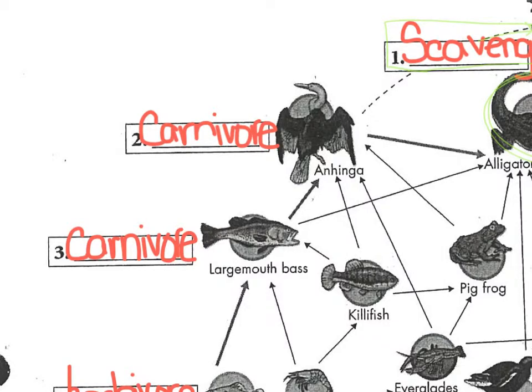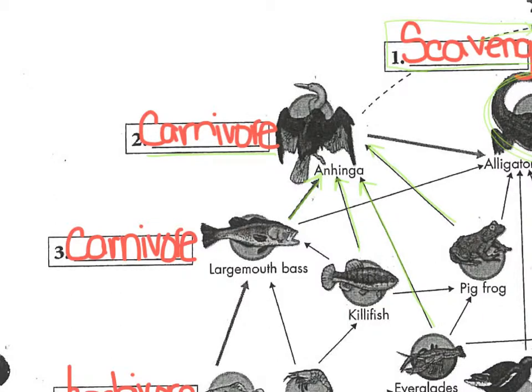As you move your way to the left, we have an anhinga and a largemouth bass. Both of these are going to be carnivores. If we follow the arrows that point to the anhinga, we can see that he eats a largemouth bass as well as a killifish, the crawfish in the Everglades, and the pig frog. So all of these are other consumers, so that makes him a carnivore. Make sure in box number 2 you have the word carnivore written down.